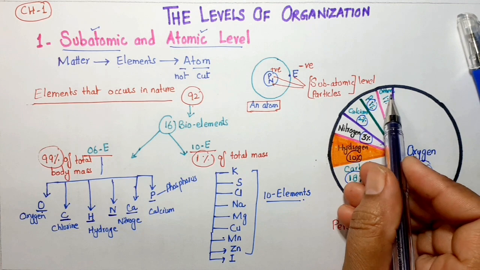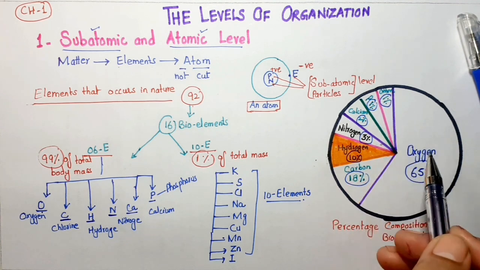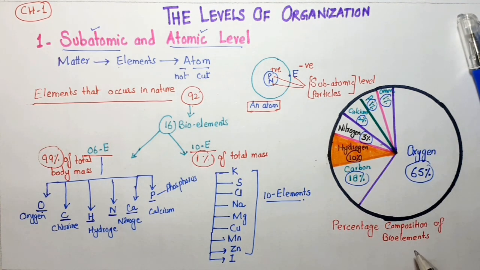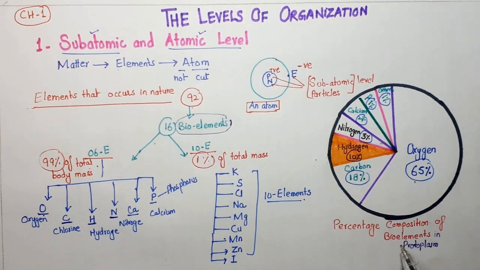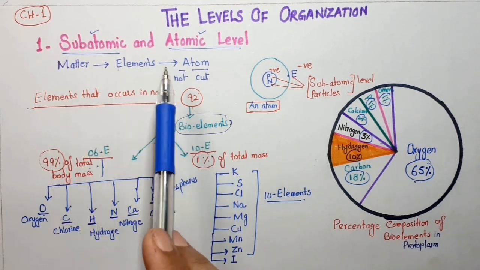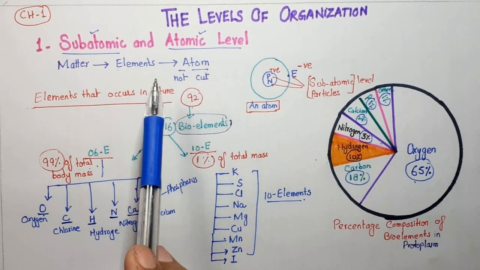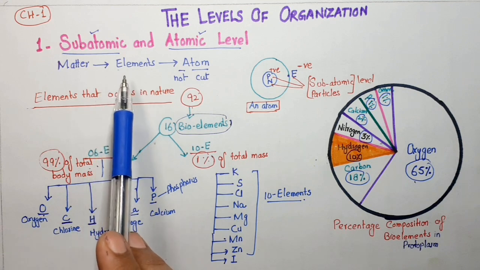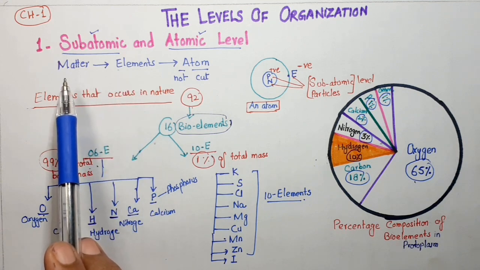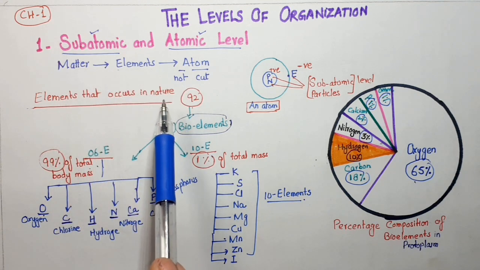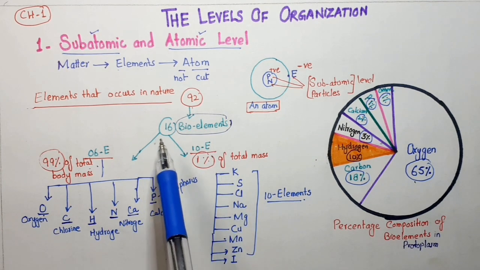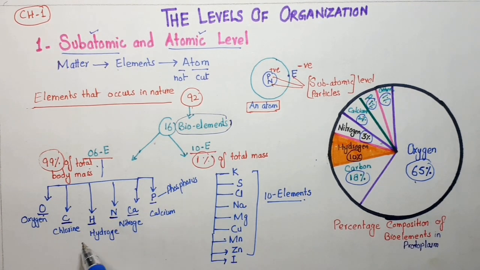Phosphorus 1%, and others are 1%. So this is the percentage composition of bioelements in protoplasm. Keep in mind, before this topic your concept about atom, element and matter must be very clear, so that it will be easy for you to understand all these things about the bioelements, their classification and their names.